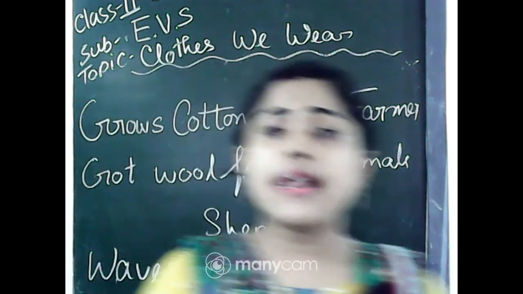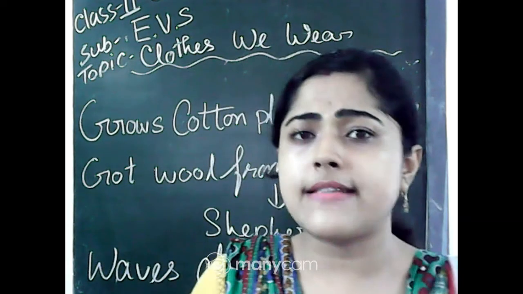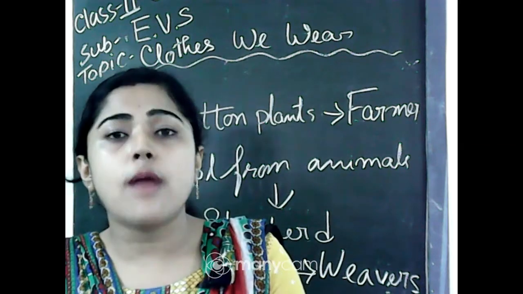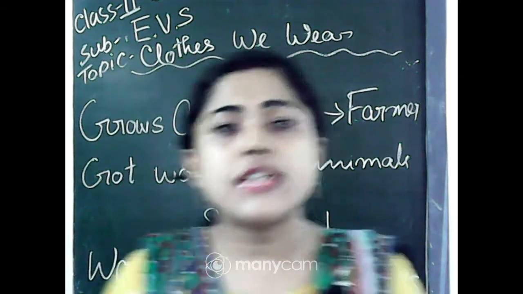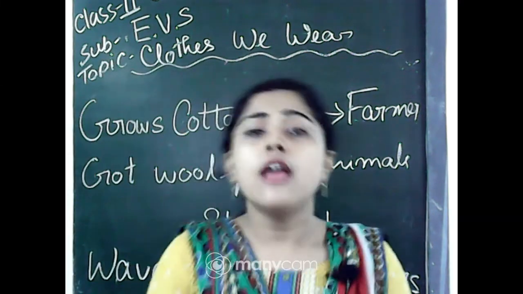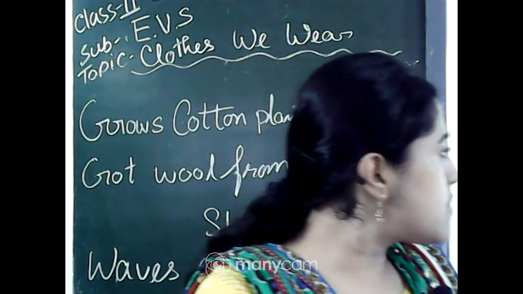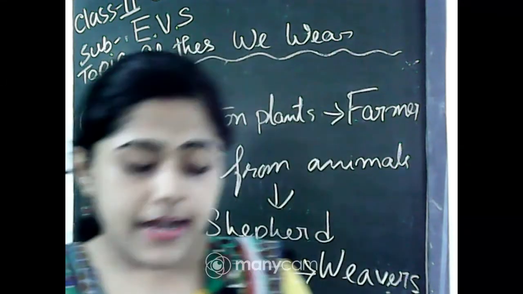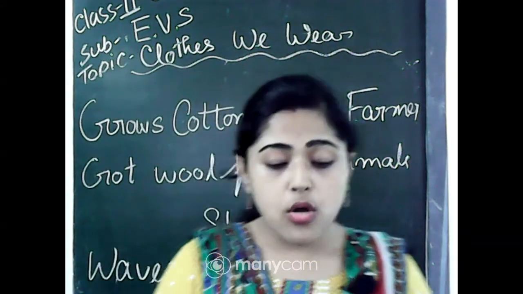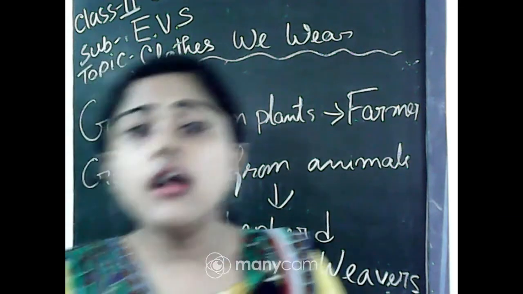Very good, Debashmita. A tailor stitches our clothes to make our dresses, because sometimes we buy dresses from the shopkeeper, but we have to stitch them also, and the tailor helps us to stitch our clothes, right? So those people we call the tailor. Very good, Debashmita, Sudeshna, Lisa. So today we learned about those people who help in making clothes.